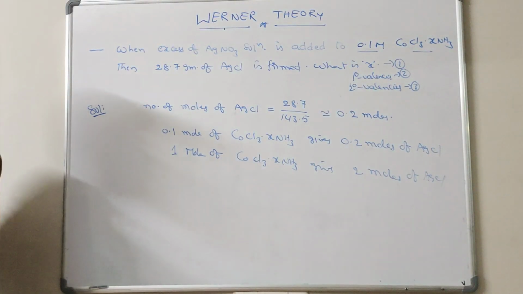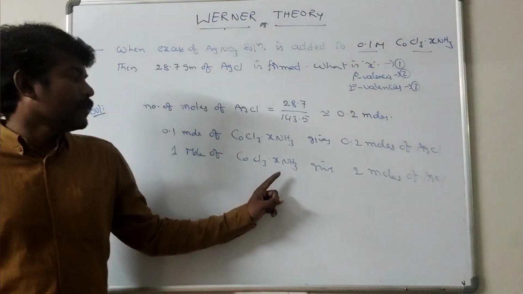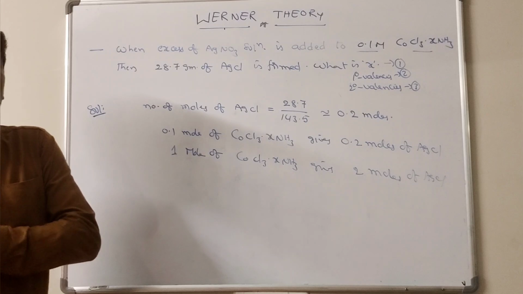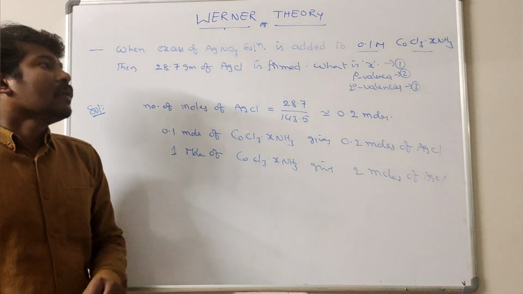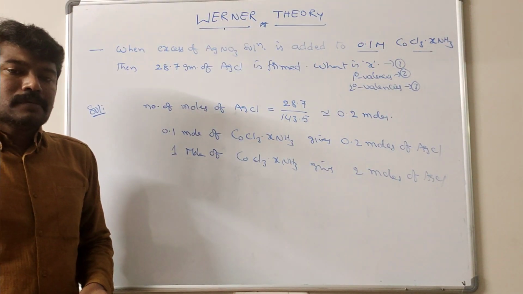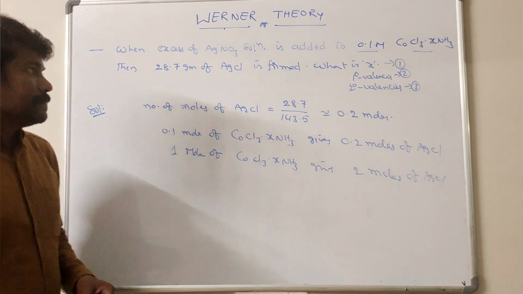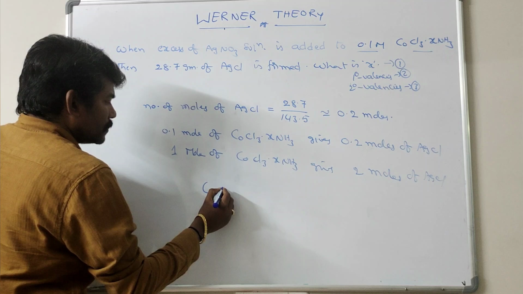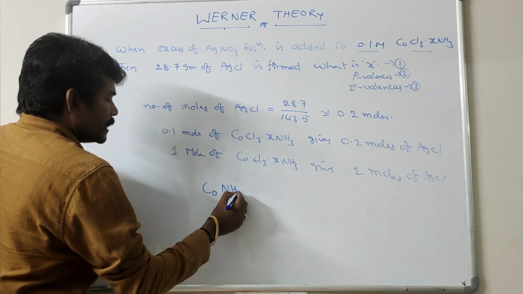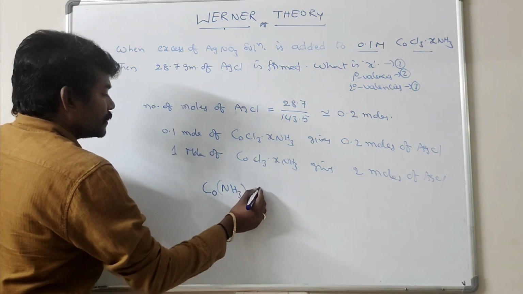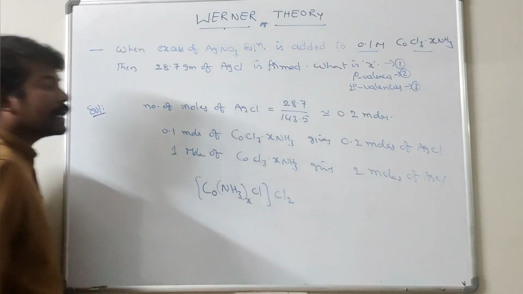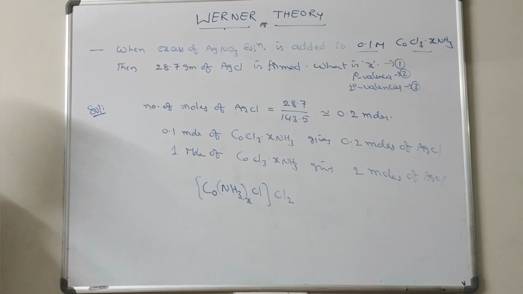That means 1 mole of the complex compound gives 2 moles of AgCl with AgNO3. That means 2 chloroligands show primary valency. That means Co(NH3)x Cl, 2 chloroligands show primary valency.